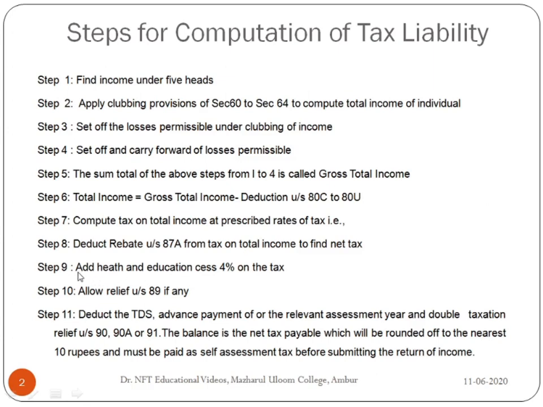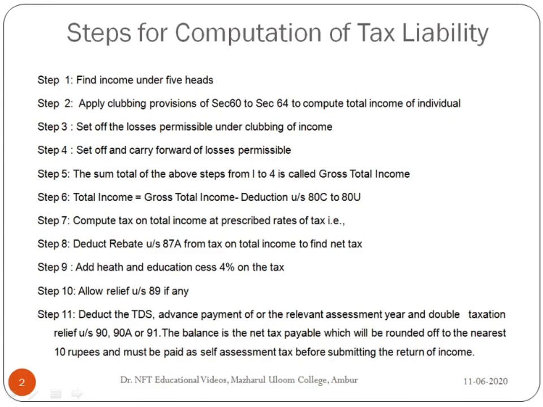The next one is after deducting the rebate under section 87A, you add the health and education cess of 4% on the tax. Finally, allow relief under section 89. From section 89, you can save in case you have any additional burden of tax due to the delay in receiving income.